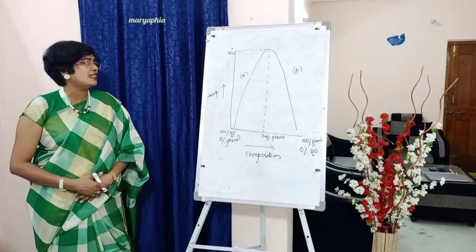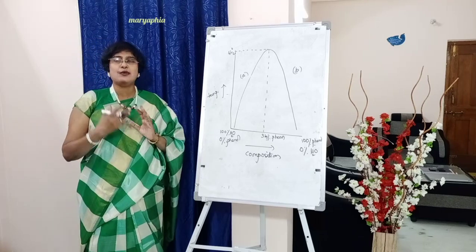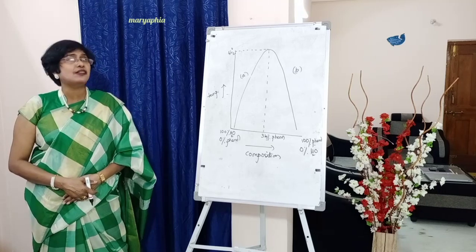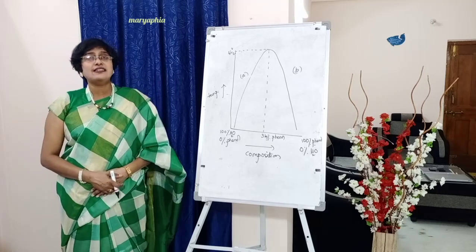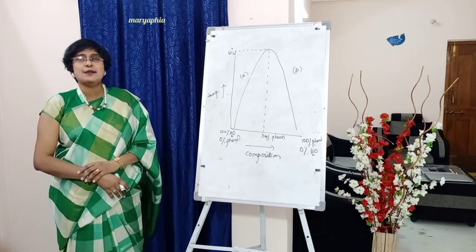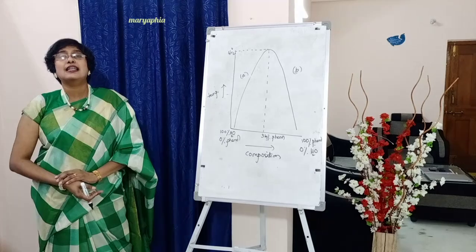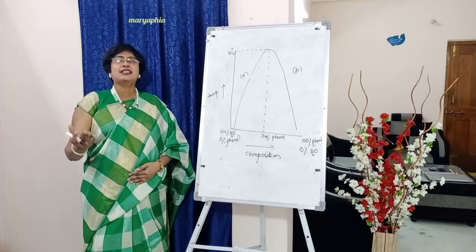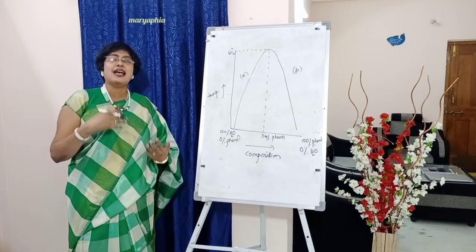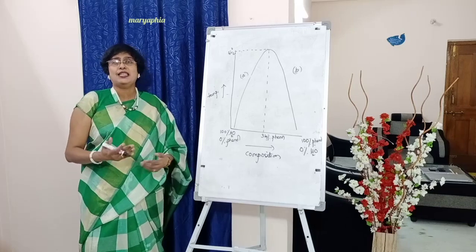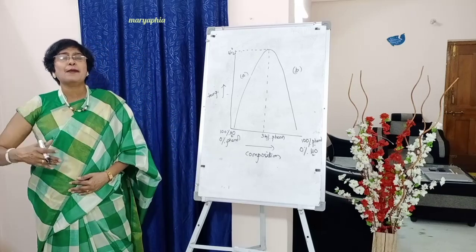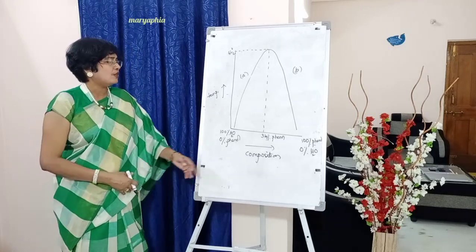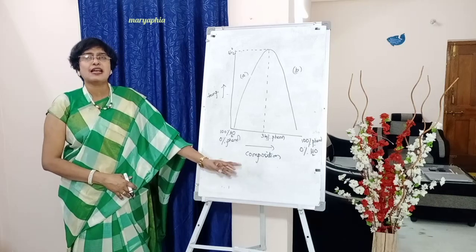So at various compositions, when we are checking the temperatures, at which temperature which composition is soluble, it was observed that at 66 degrees centigrade, the two partially miscible liquids, that is phenol and water, are completely miscible in all proportions. And students, at 66 and above 66, whatever may be the composition, if you take 50, 40 or 40, 50, whatever it is, in all proportions both the liquids phenol and water will be completely miscible. So here I am just trying to show you the graphical representation.